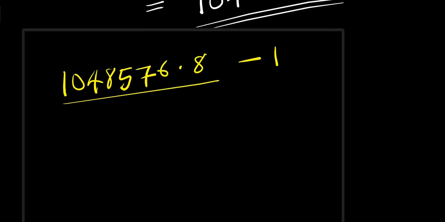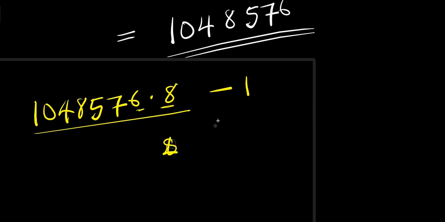Let's multiply this. 8 times 6, that is 48. That is 8 and carry over 4. 8 times 7, that is 56. 56 plus 4, that is 60.